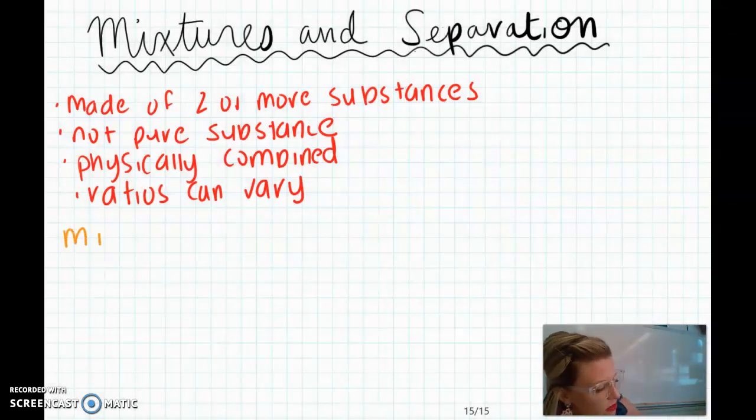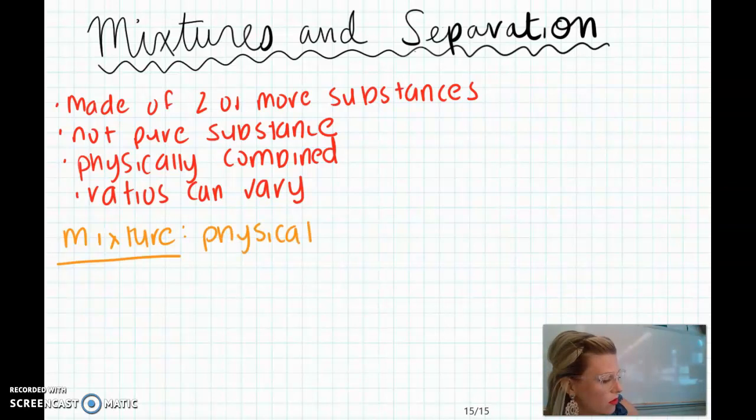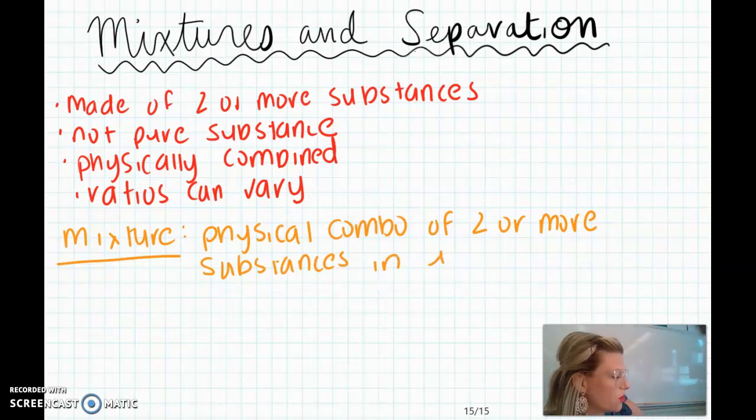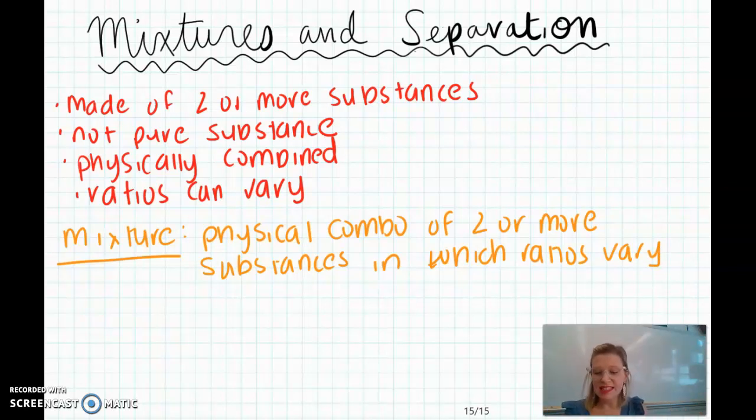So again, a mixture by definition is a physical combination of two or more substances in which ratios vary. Okay, perfect. Now we're going to take a look at the different types of mixtures and how they can be separated.